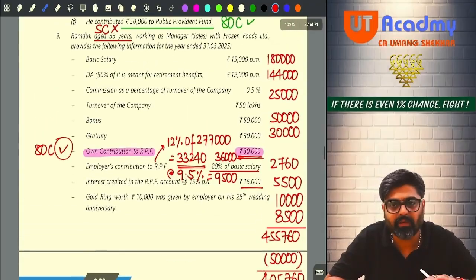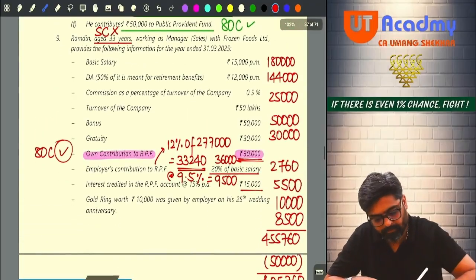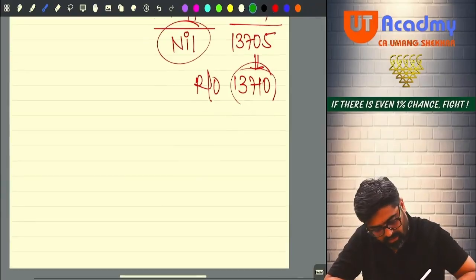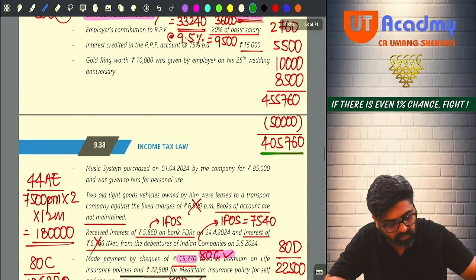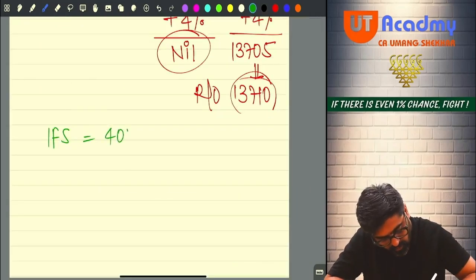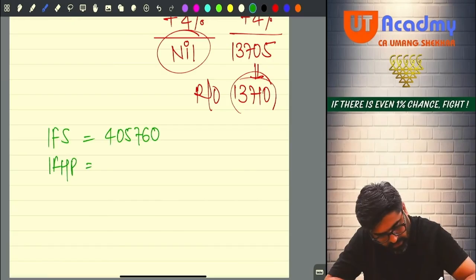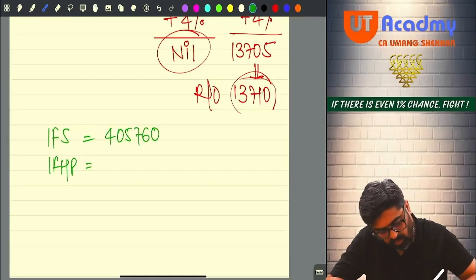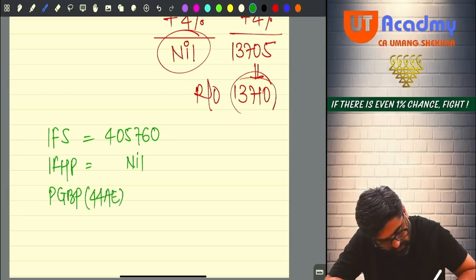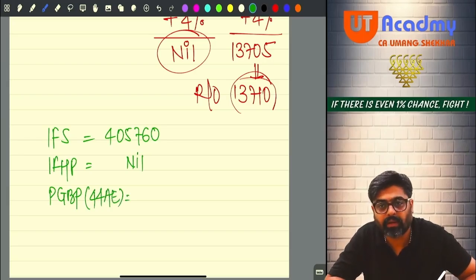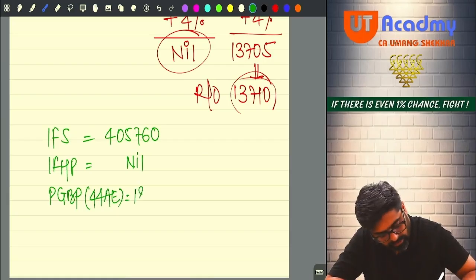Now pay attention. See, broadly we have discussed this entire question properly. Now tell me, what will be your income from salary? Have you calculated your income from salary? Yes, entire income from salary we have calculated. It is 4,05,760. Income from house property. Do you have any income from house property? No sir, there is no income from house property. It is nil. Do you have PGBP income? Yes, under section 44AE you have calculated the presumptive income of your transport business amounting to 1,80,000. Yes or no?